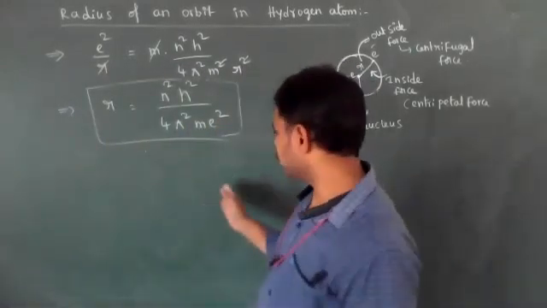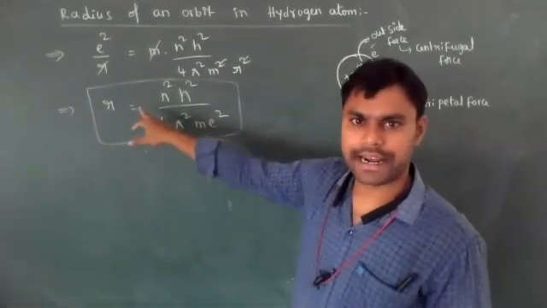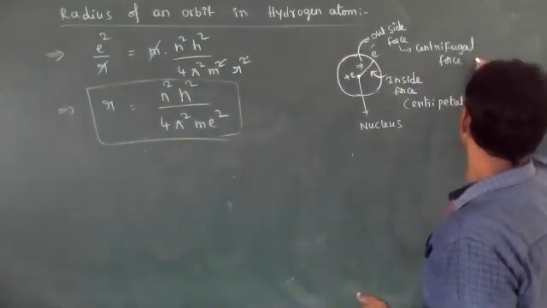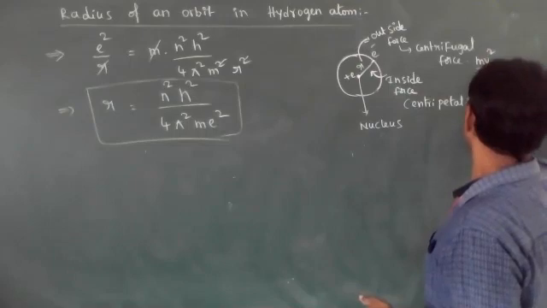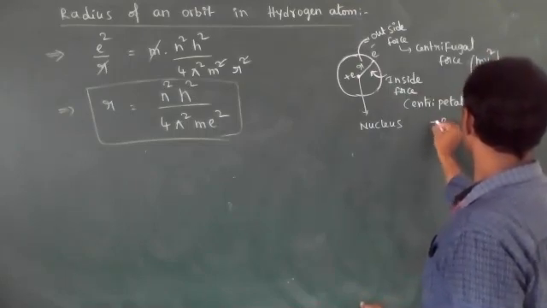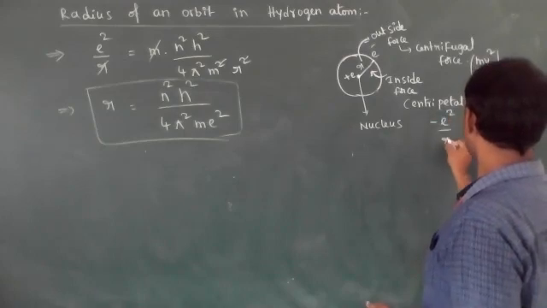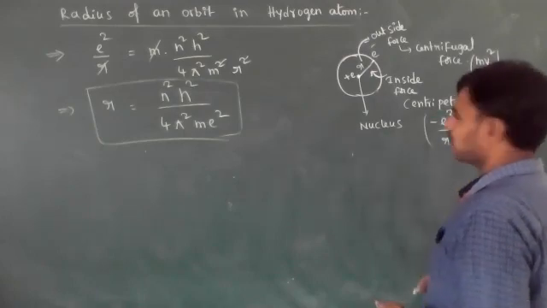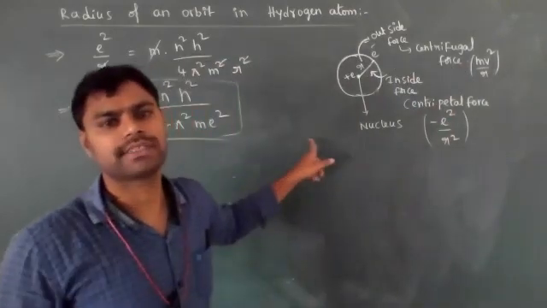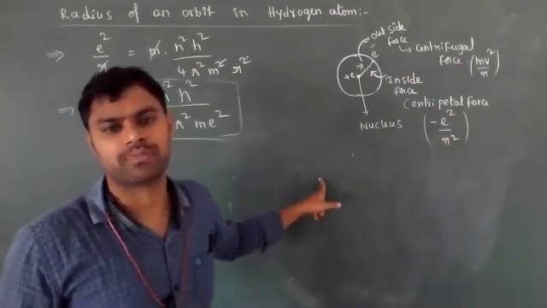Already I said how we derived this r. Centrifugal force is equal to mv square by r, minus e square by r square. Then we got one relation, and after that we used mvr is equal to nh by 2 pi.